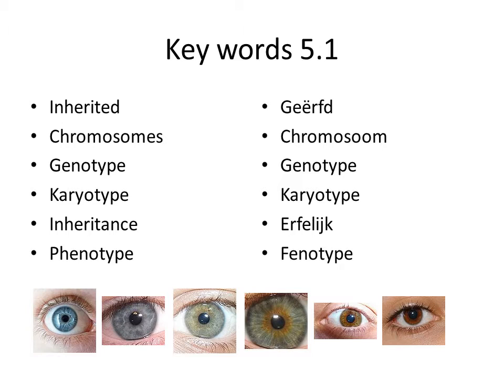Each paragraph has keywords, and the keywords are of course the important words, what this paragraph is actually about. On the left side you will see the English words and on the right side the translations. So inherited means geërfd, chromosomes is chromosoom, genotype, karyotype, inheritance is erfelijk, phenotype is phenotype.